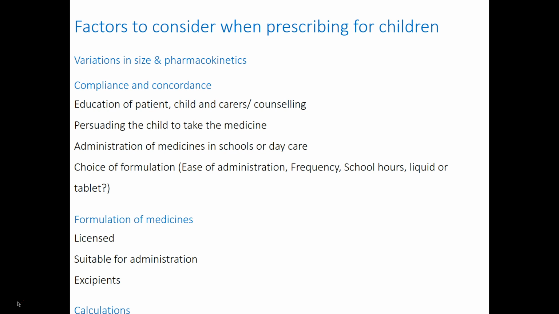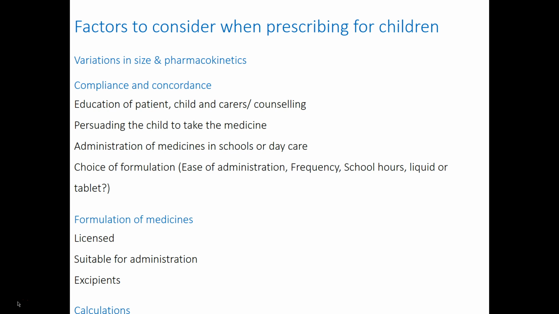So what factors should you consider when prescribing for children? Well, first of all, there are variations in size and pharmacokinetics. And the other issue is about compliance and concordance. It's very important to educate the parents and carers of children about drug concordance. And if the child is of an age to understand, then try to persuade the child about the value of correctly taking the medicine. There may be an issue about administration of medicine in schools or daycare.